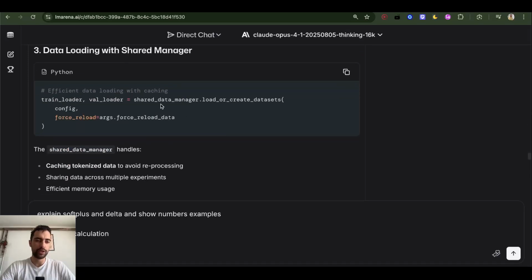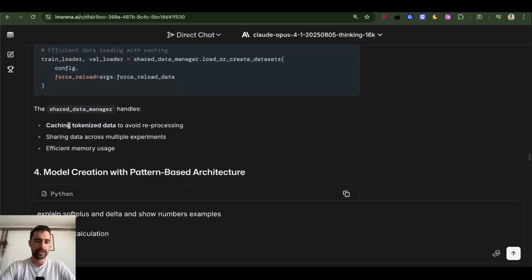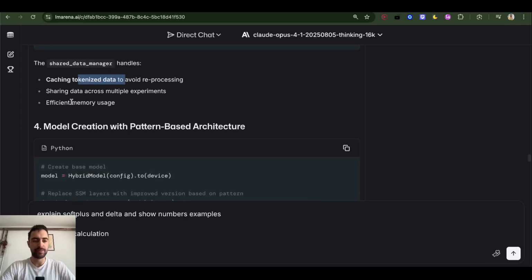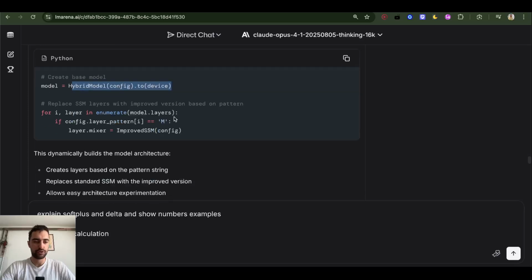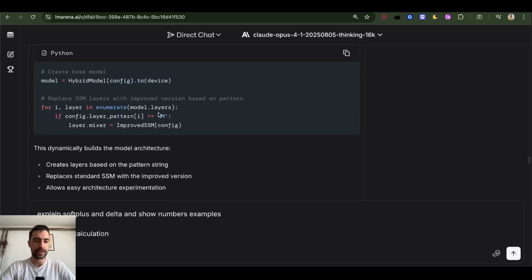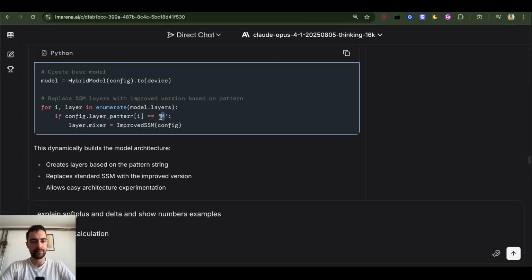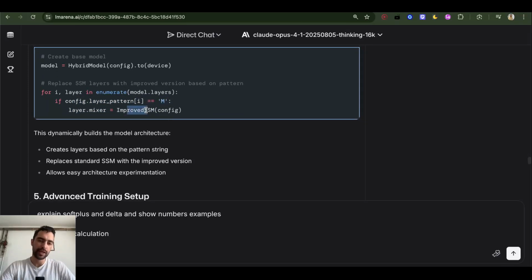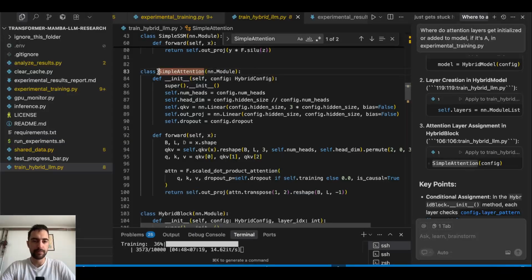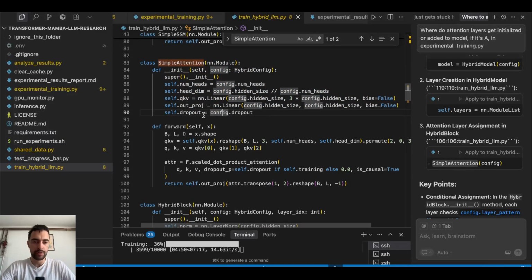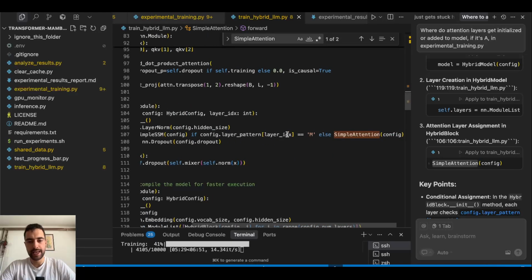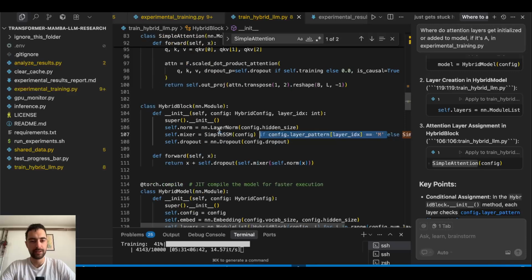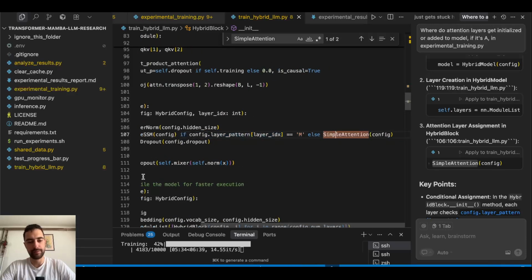Then we have data loader with shared manager. It's gonna cache token data for every experiment and just reuse it. This model is hybrid model config to GPU. And for layers, it's gonna generate these layers. If it's M, it's gonna use improved SSM. Here we have our simple attention. You just query key value. So here, if it's M, it's gonna initialize what I already said, but if it's otherwise, just a simple attention layer.